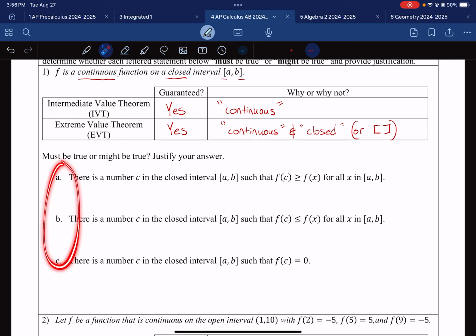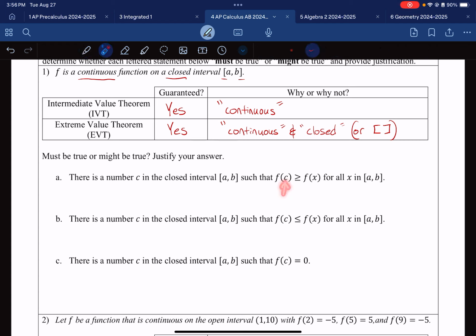That will help us in our quest to determine if these are true or false, or I guess might be true or must be true. So there's a lot of stuff that's going on here. Let's analyze it. There is a number C. This is some sort of X value, and it says, hey, we're in between A and B. C is somewhere in between A and B. We're in the correct range. And then this is the key part here. This has a translation.